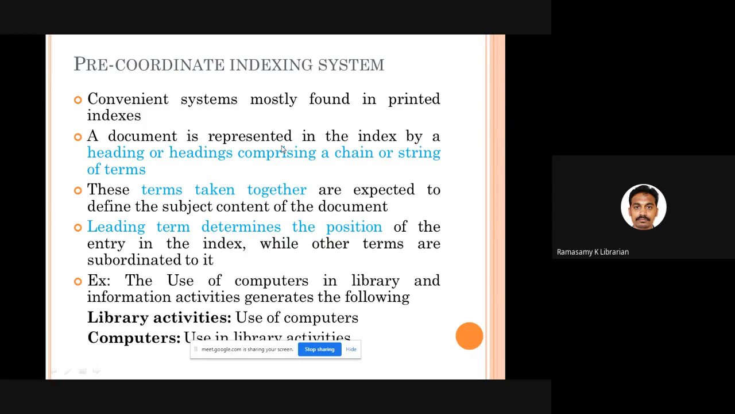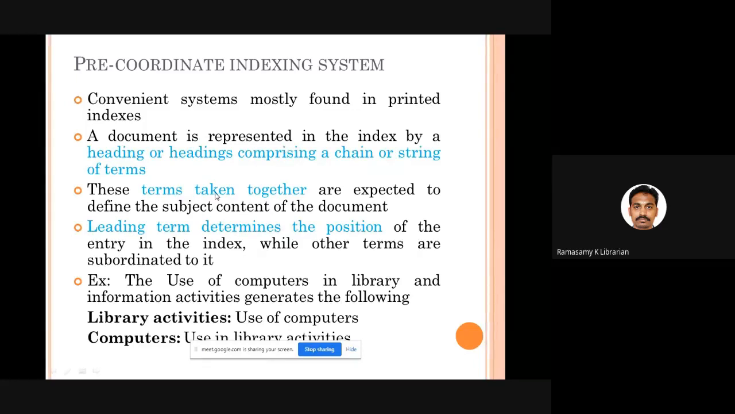And since you are using many words, the question comes: sir, when I'm going to arrange all these subject headings in alphabetical order, how do I arrange them, because many words are there? It's very simple. Among the many words you are using to describe the thought content, one particular word will be decided to be the leading term.